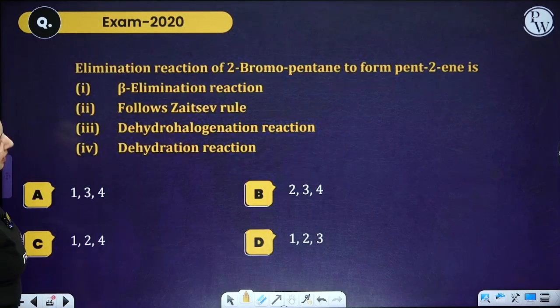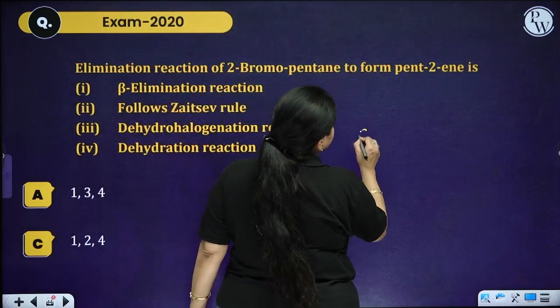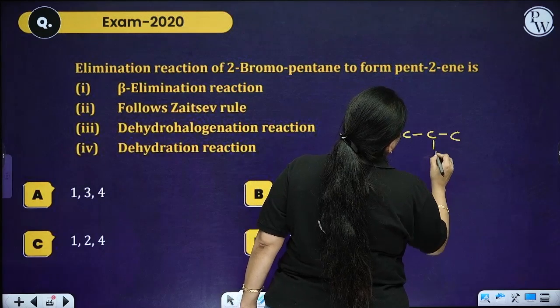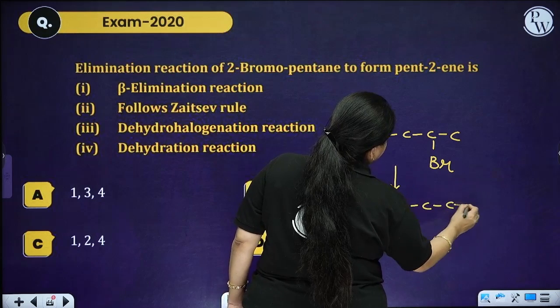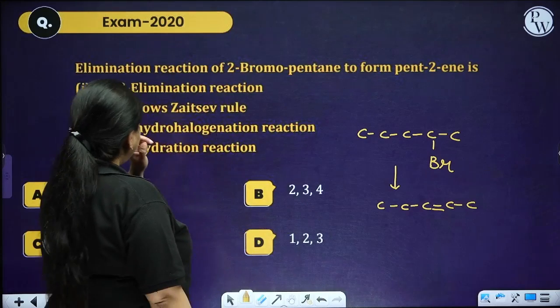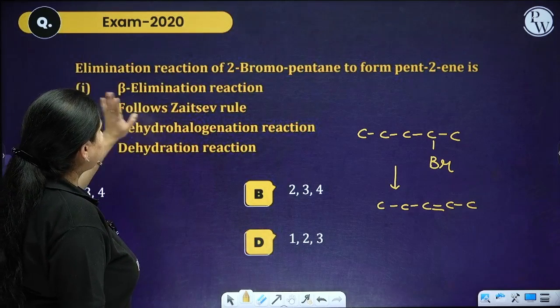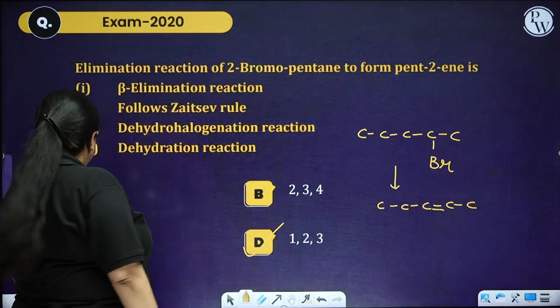Moving ahead, the elimination reaction of 2-bromopentane to form pent-2-ene is a beta elimination reaction, follows Saytzeff rule, then dehydrohalogenation reaction and dehydration reaction. Now 2-bromopentane means what? 1, 2, 3, 4, 5 and on the second position I am having the bromo. So basically over here I am having the beta elimination reaction, I am having the follow up of the Saytzeff rule and the dehydrohalogenation. So option D is going to be my correct answer.